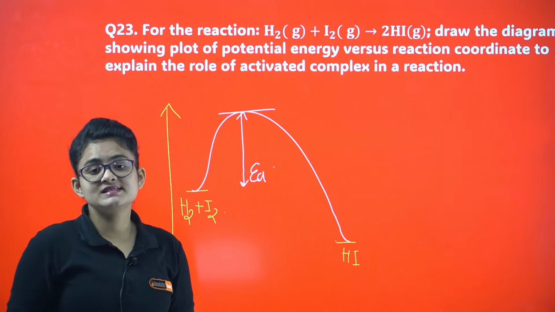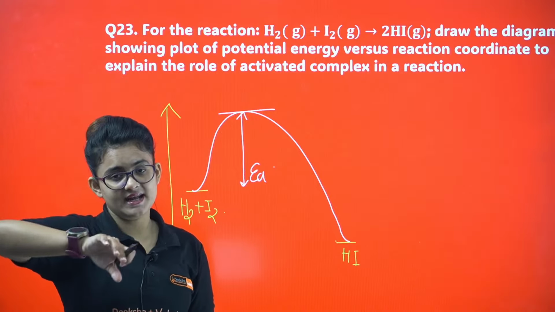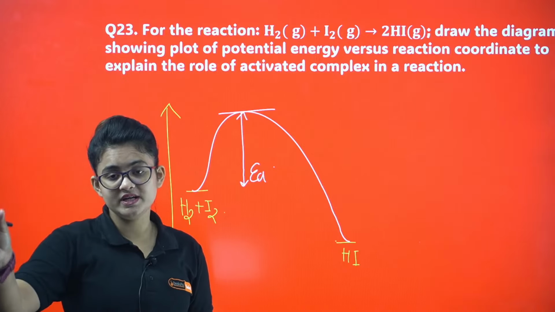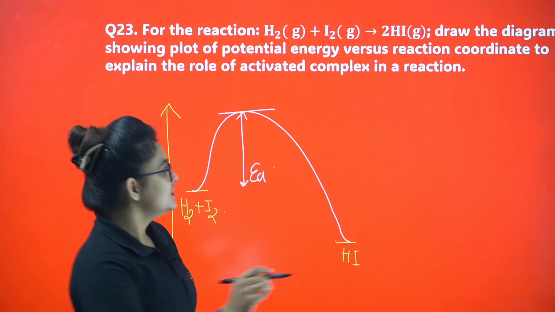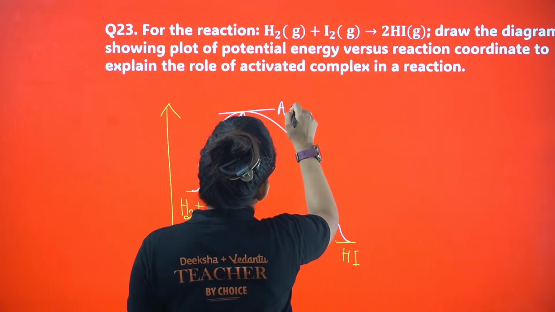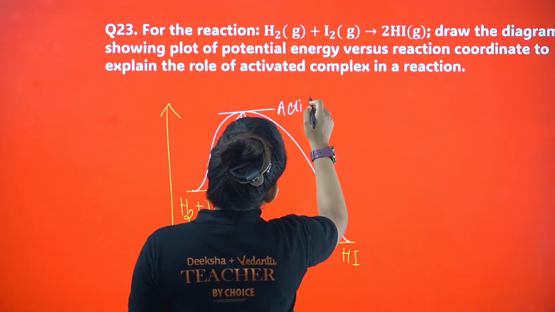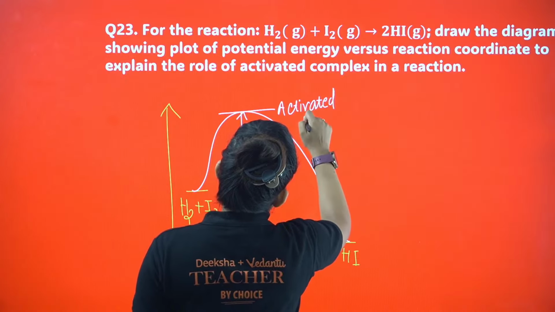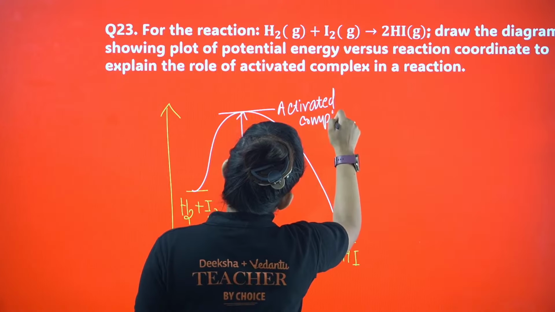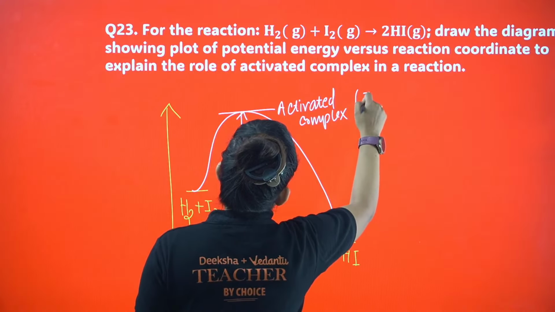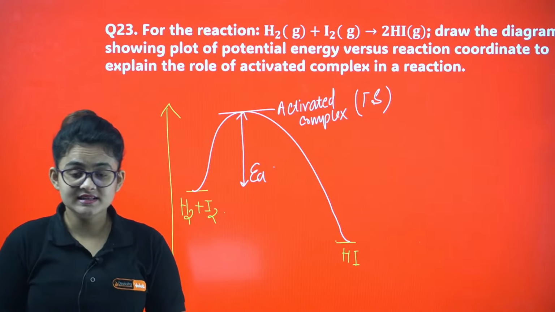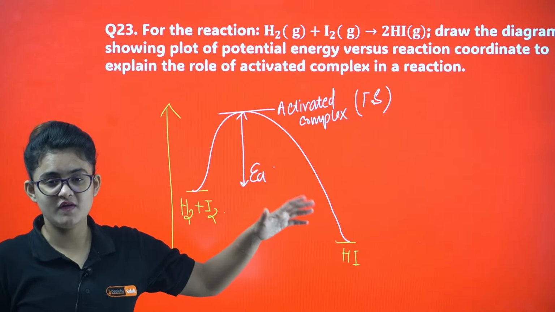Now here at the top, the complex that is formed is neither reactant nor the product. It's in between reactant and product. This is called the activated complex. And this particular state is called the transition state. Here it is neither reactant nor the product, very unstable.